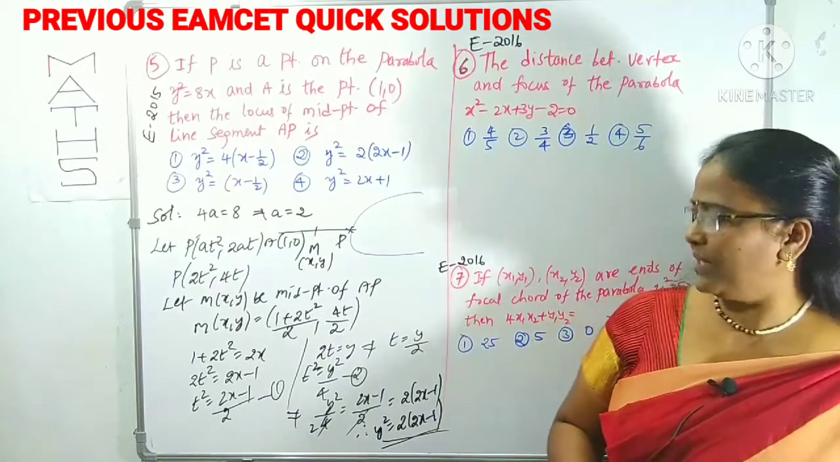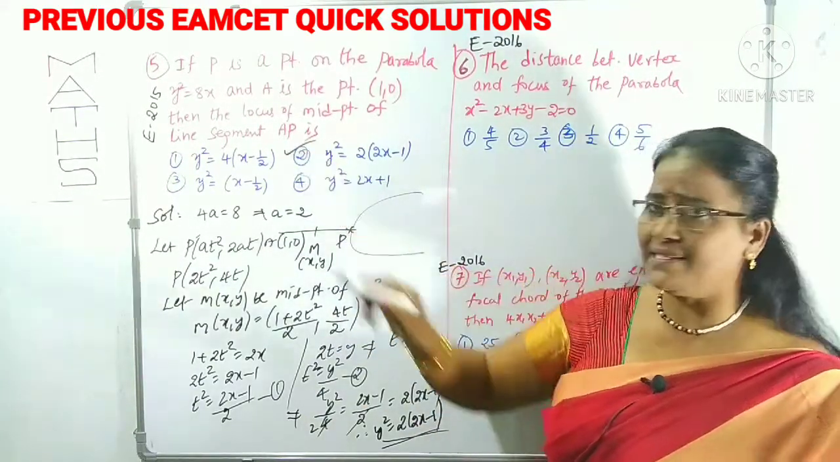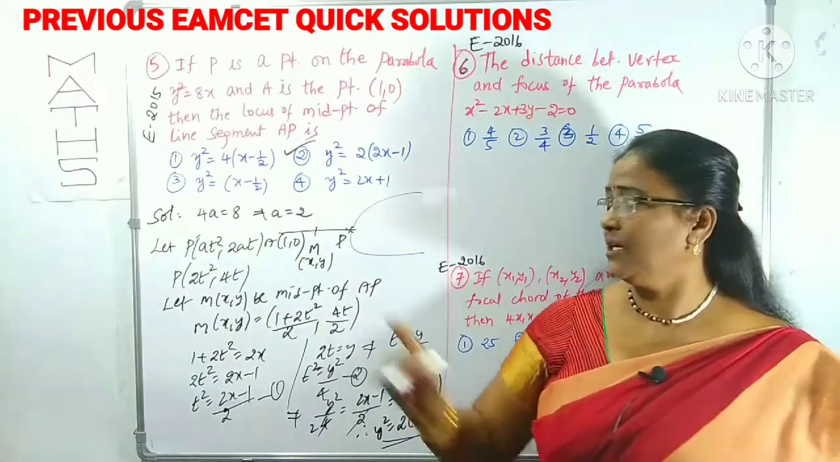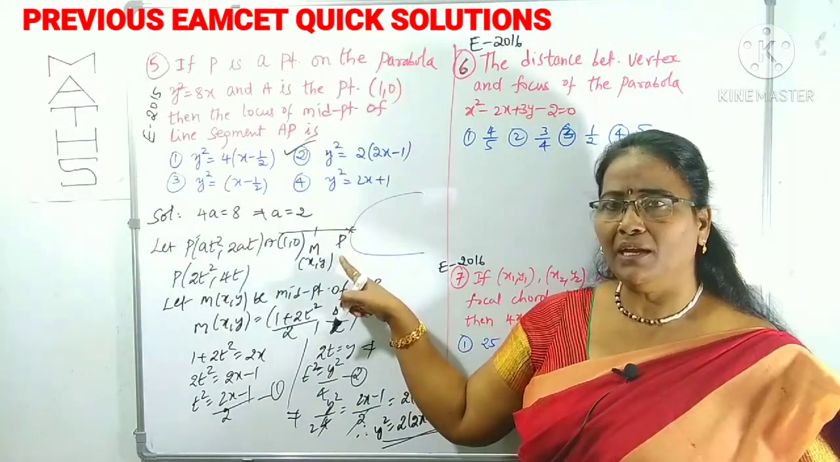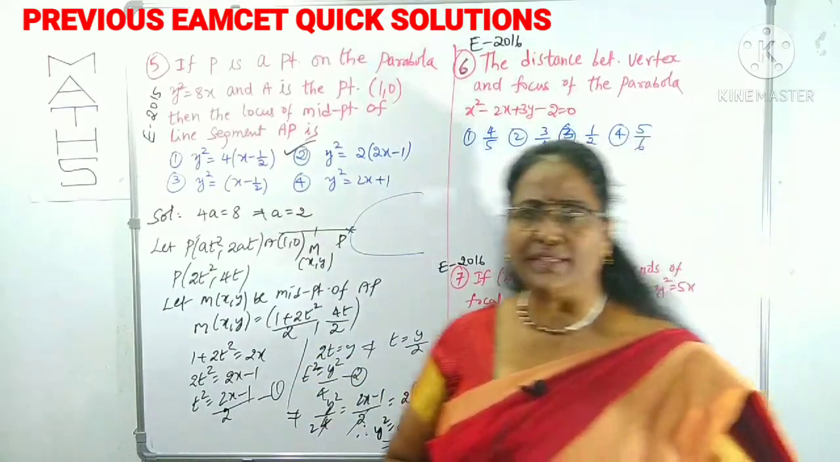Clear? So, what is the option? Which option is there? Yes, it will be clearly the second option. I just used the parametric point on the parabola as well as the midpoint concept. That's it. Clear? Now we can come to the next question,